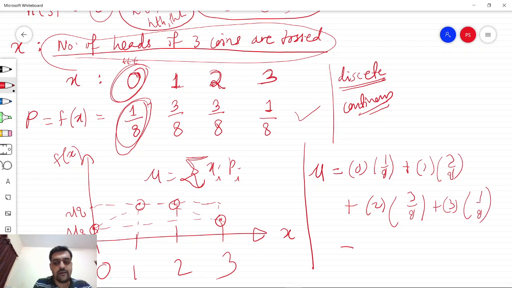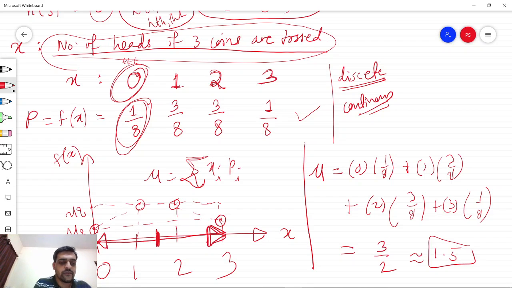This can be solved easily to get a value for mu. Mu in this case is equal to 3 by 2, which is 1.5. So it is somewhere in between the allowed values of x from 0 to 3. We can clearly see that since this graph is symmetric, the mean has to lie at the middle, which is 1.5 or 3 by 2.